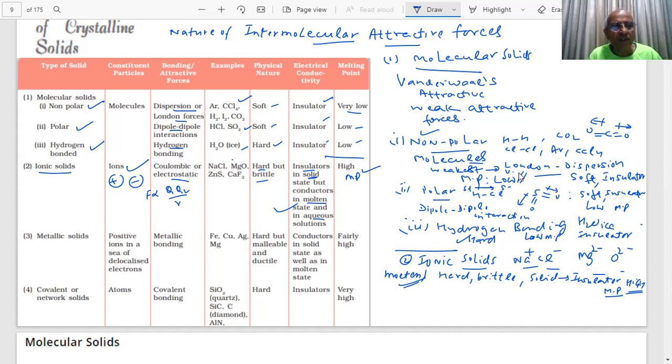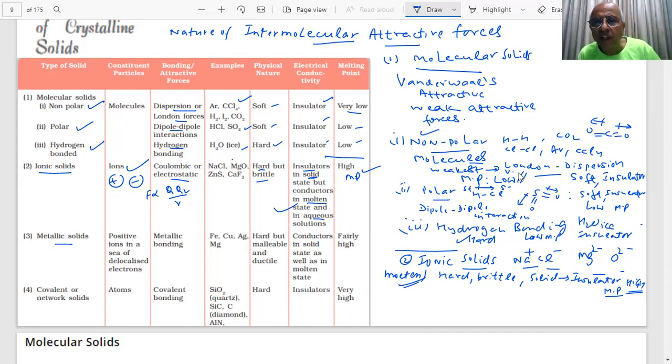Next we are coming to metallic solids. What is a metal? Copper, gold, silver, iron are metals. They have positive kernels and free electrons. You have seen in transition elements there are electrons in the outermost shell. They form positive ions, with electrons around them.